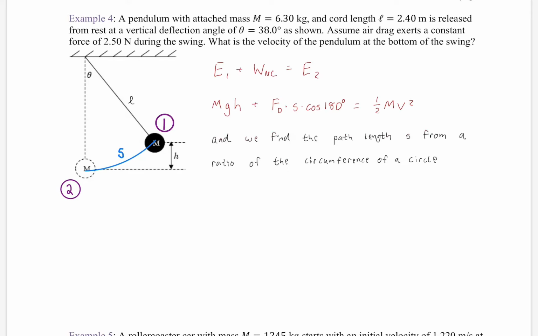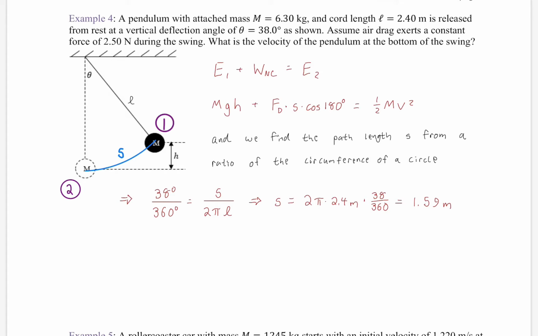Well, S is the path length, and we can find it as a ratio of the circumference of a circle. It's also called the arc length because it's a circle. So simply the ratio of 38 over 360 is the same as S over the circumference, 2 pi L, because L is the radius. Right, so that's how you find S. It's a good thing about circles. You can find that path really easily.